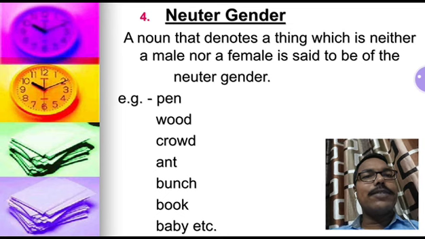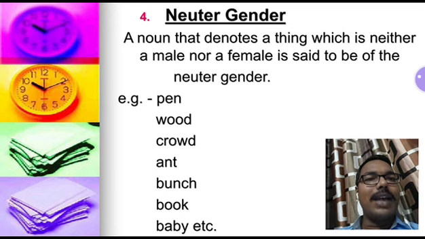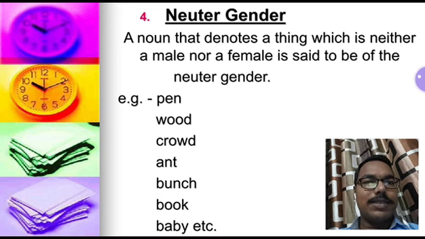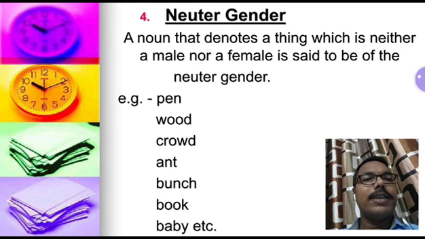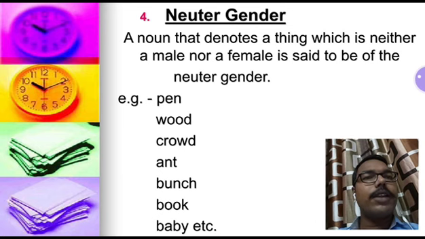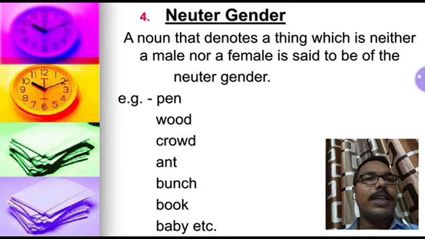Same as wood, crowd, aunt, bunch, book, baby. Bunch is a collective noun, students. Collective nouns also come under the neuter gender. Baby, meaning a newborn baby, also comes under neuter gender. Okay.